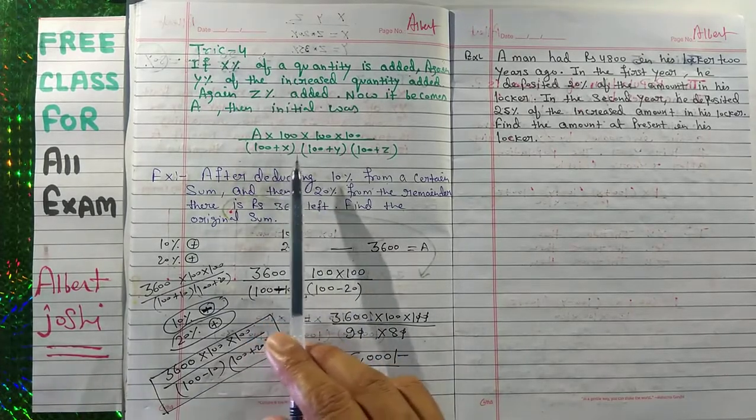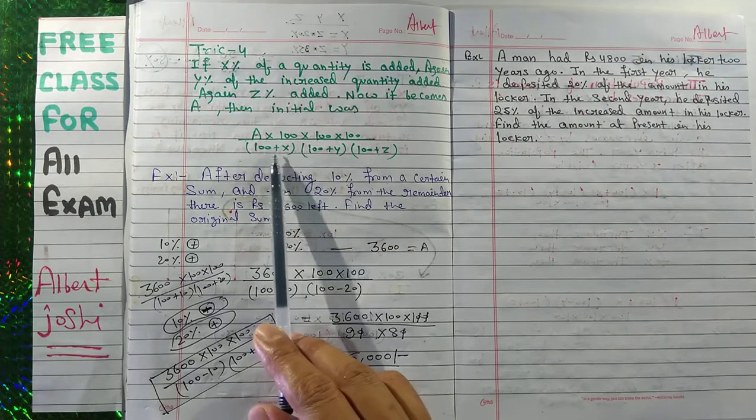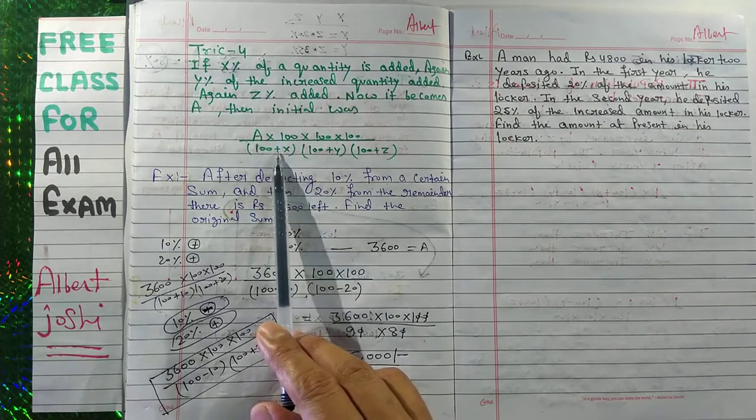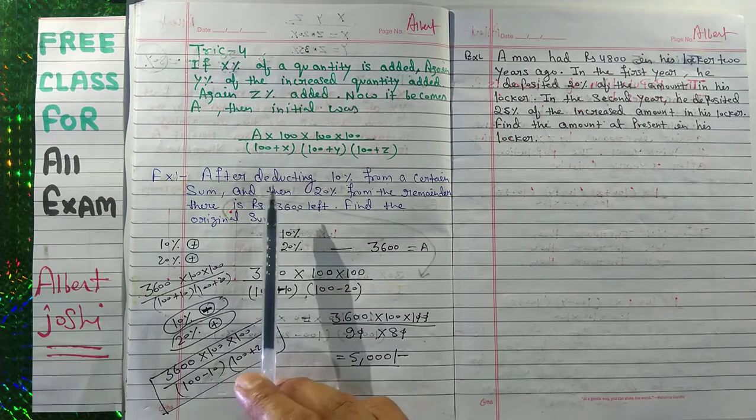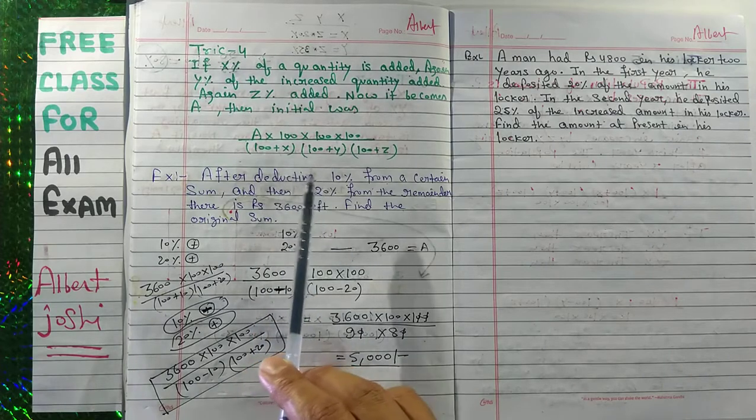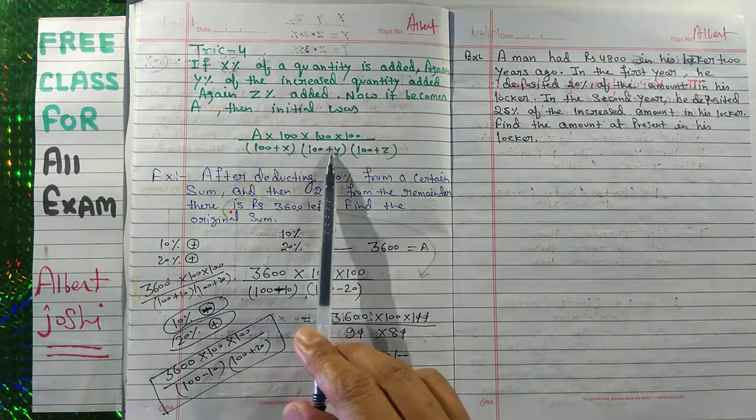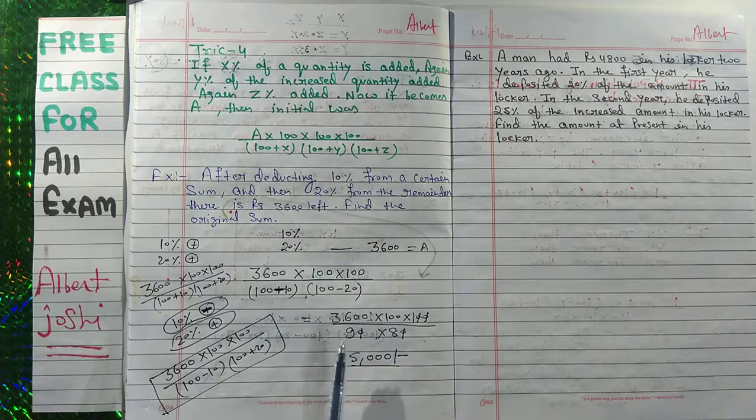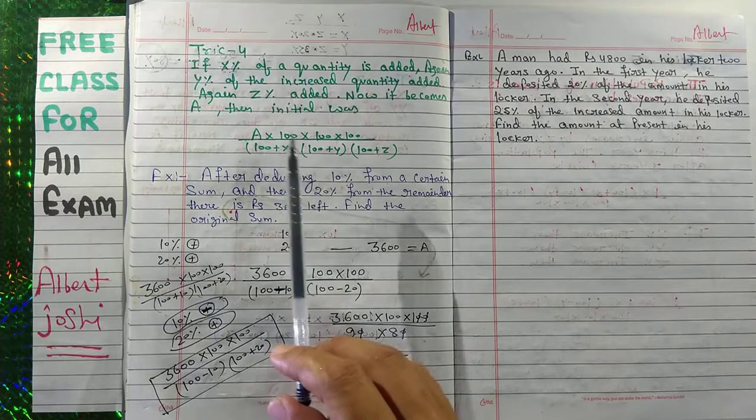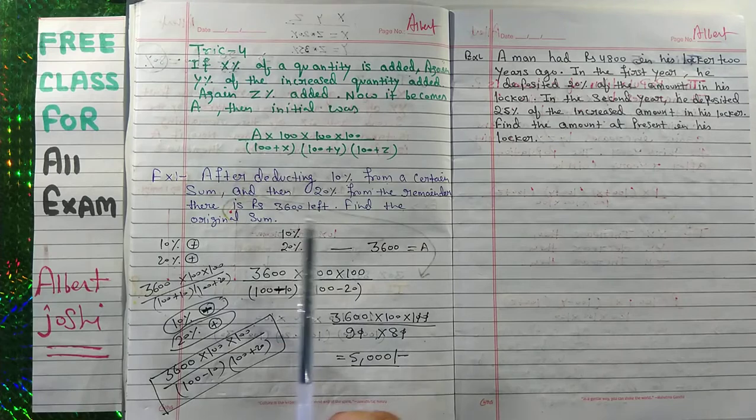So if you are deducting the money, then you have to use the minus symbol. If you are increasing the money, if you are adding the money, then you have to use the plus sign. That is your best formula to crack your exam.